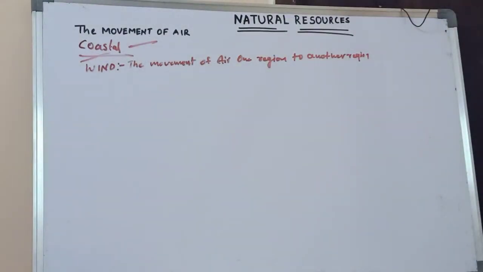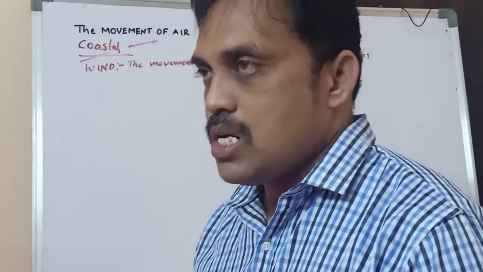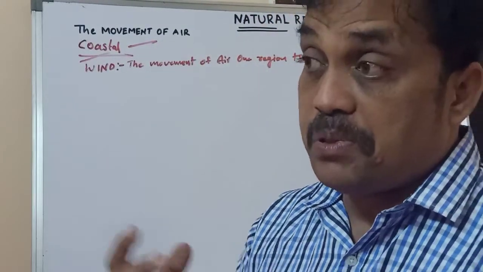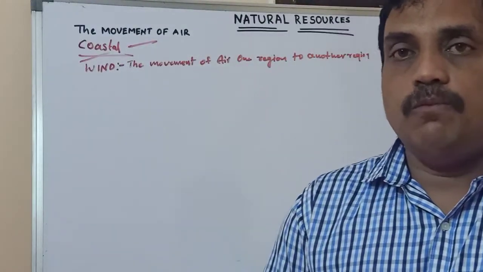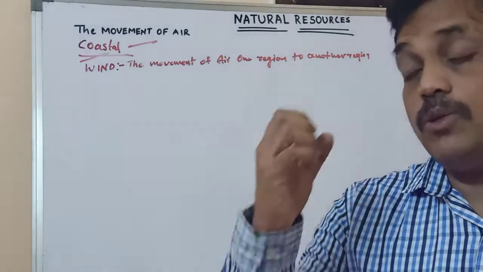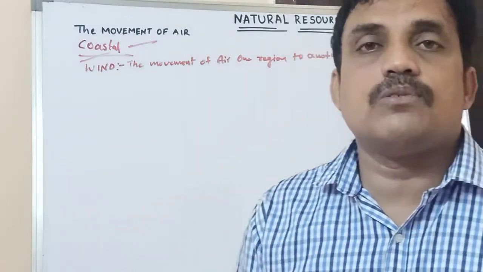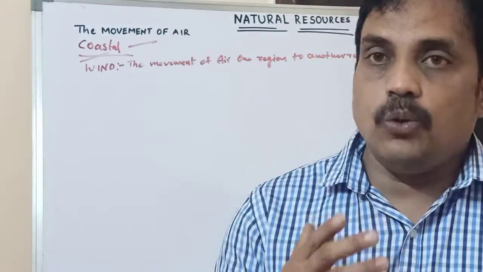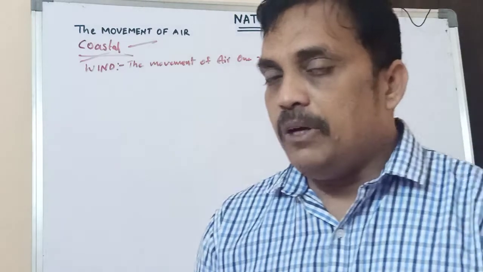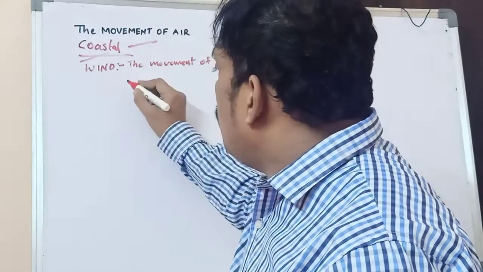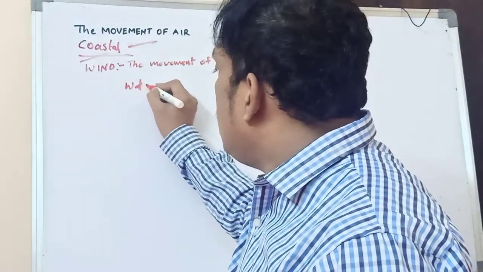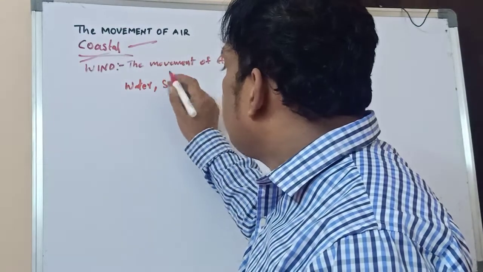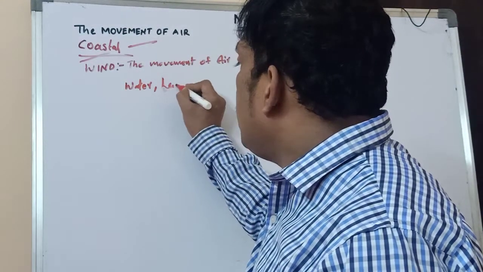Why do these movements occur? Why is air moving from one place to another, why do we observe different pressures, and sometimes our body feels cool air, cool breeze, sometimes hot? Why do these changes happen, especially for those living in coastal areas? One thing: compare water and land. Land means sand.